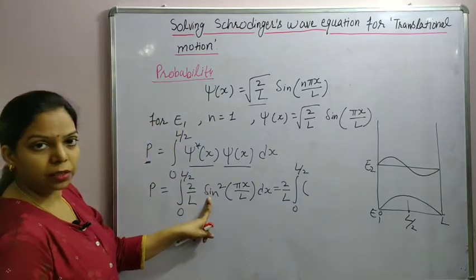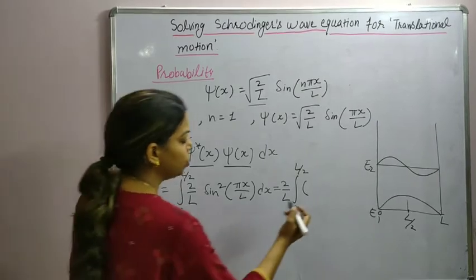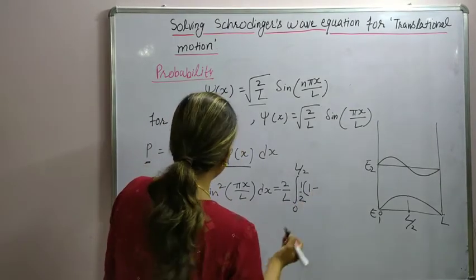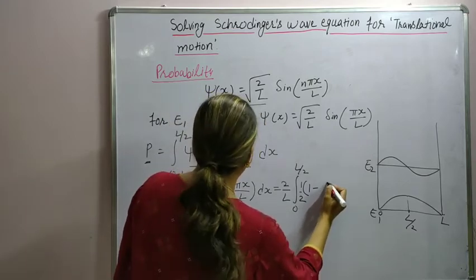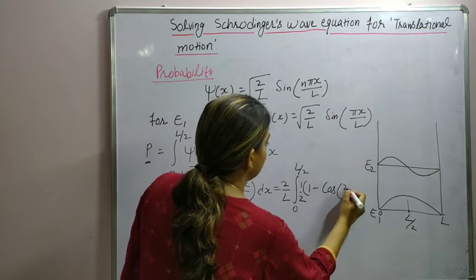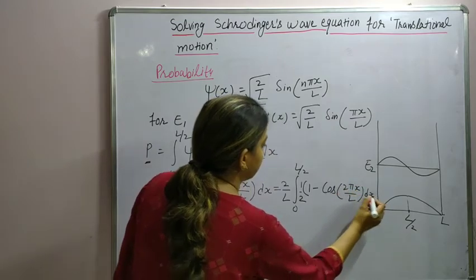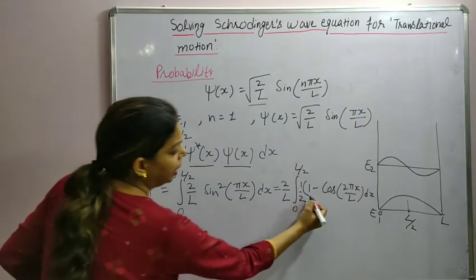Sine square theta will be converted to (1 minus cos 2 theta) by 2. So we have 1 by 2 outside, 1 minus cos 2 pi x by L dx. Hence the probability will be integrated.